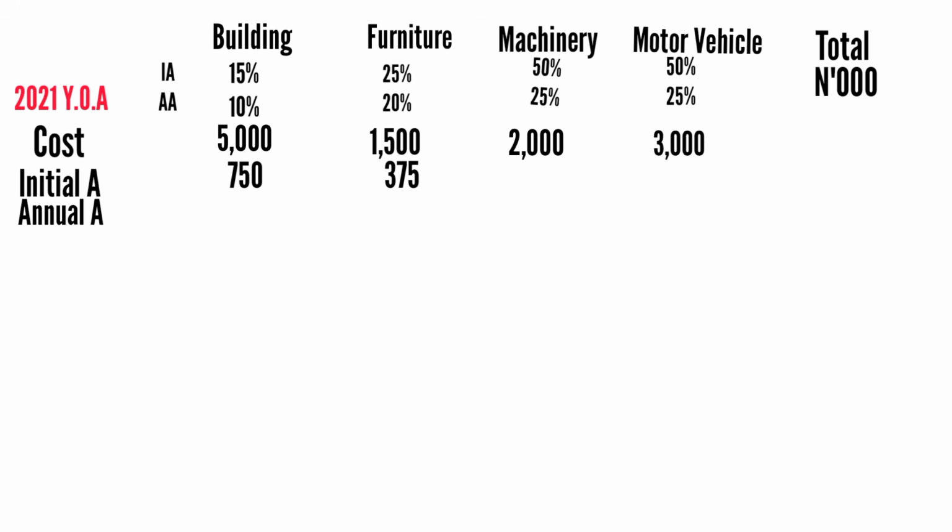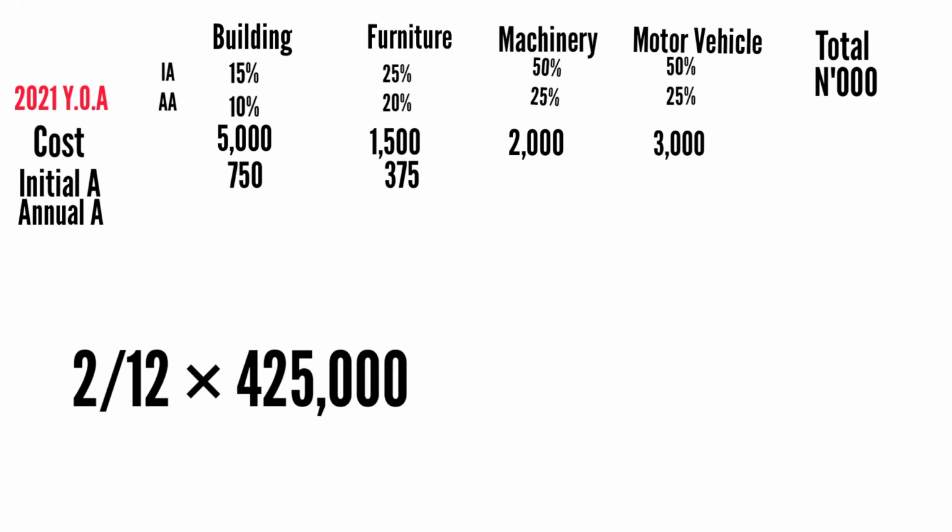Because the asset represents only 2 months in that year of assessment. The asset represents only 2 months before they close the account. So you say 2 over 12 times 425,000. Does that make sense? You say 2 over 12. That's how to calculate your annual allowance.